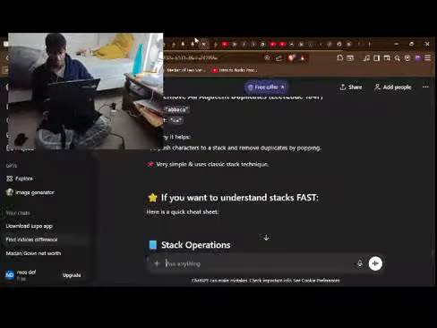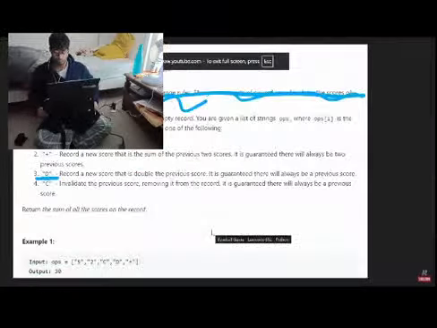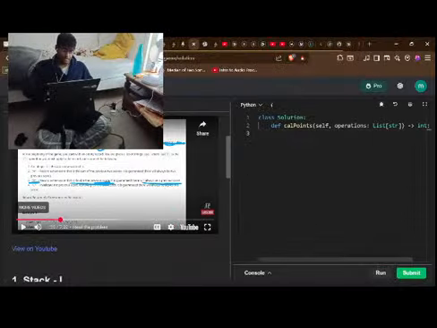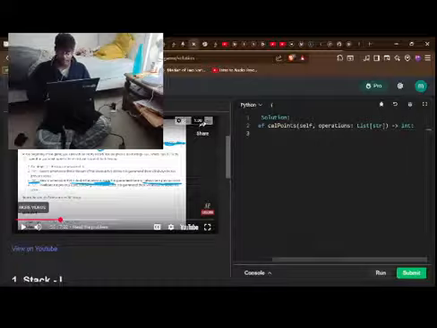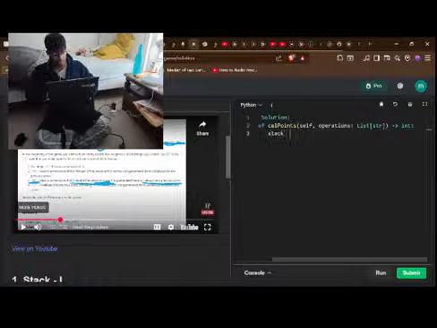So let's go here. Third one is a D. That means we're going to double the previous score, the single previous score. And it's guaranteed that there will be at least one previous. I think I can do this already. So they're giving me the operations already. So let's go stack. This will be an empty stack.